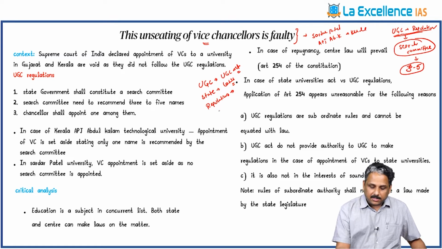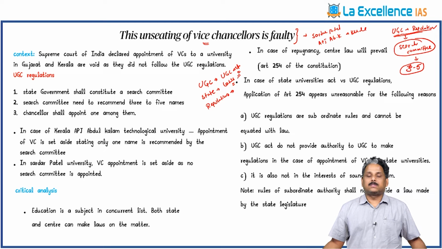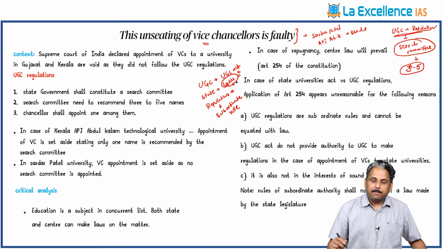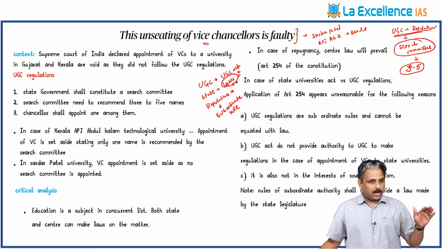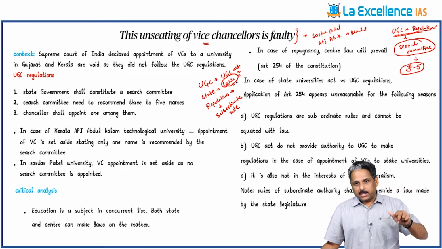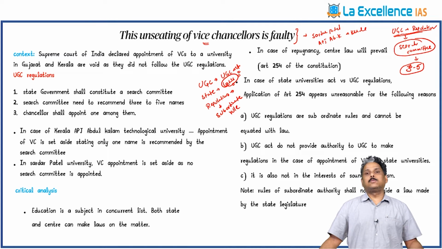So can these regulations be equated with the law of the state? This is a subordinate rule compared to the laws made by the legislature. So can a rule made by the subordinate authority override a law made by the legislature? That is the technical question over here.